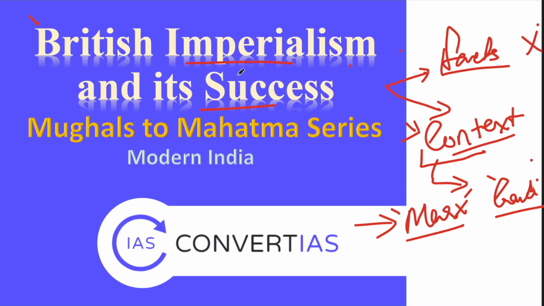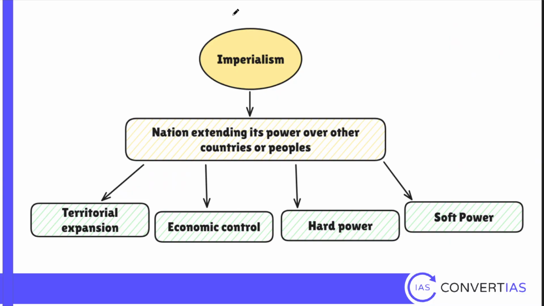Now see the concept, British imperialism and its success. It has a technical term, imperialism. Imperialism is one term that we all take for granted. We just take it for domination. But this is a technical concept. It has a meaning in political theory, and naturally this political theory gets transcended to history as well. So in this video, and in this series as a whole, we are going to discuss concepts in depth so that you have the proper clarity. Let's see what imperialism is.